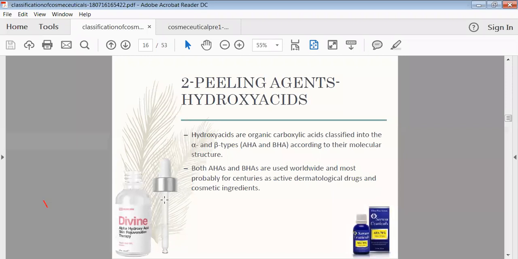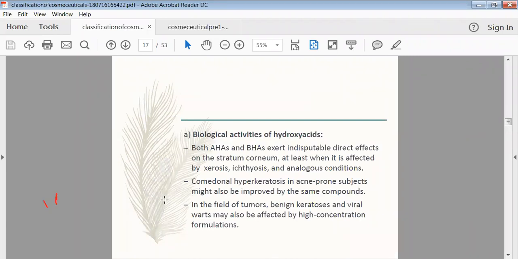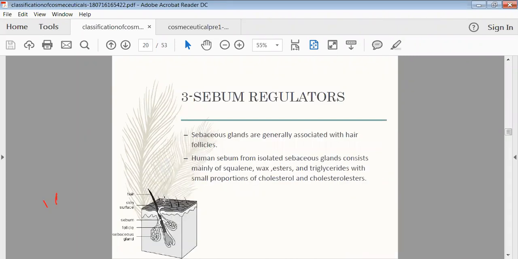Hydroxy acids, carboxylic acids like alpha and beta type of acids we can provide with the help of your cream. Then sebum regulating agents. This kind of sebum regulating agents we can also provide along with your cream or along with your normal cosmetics.